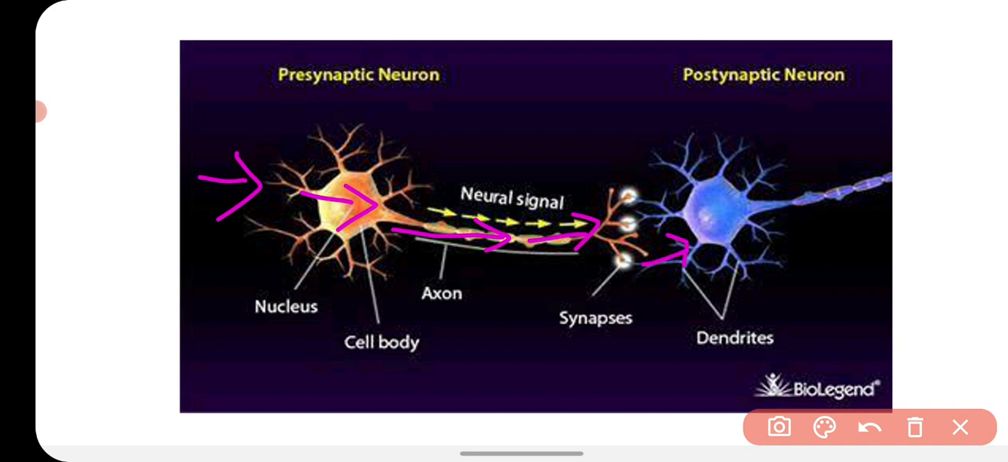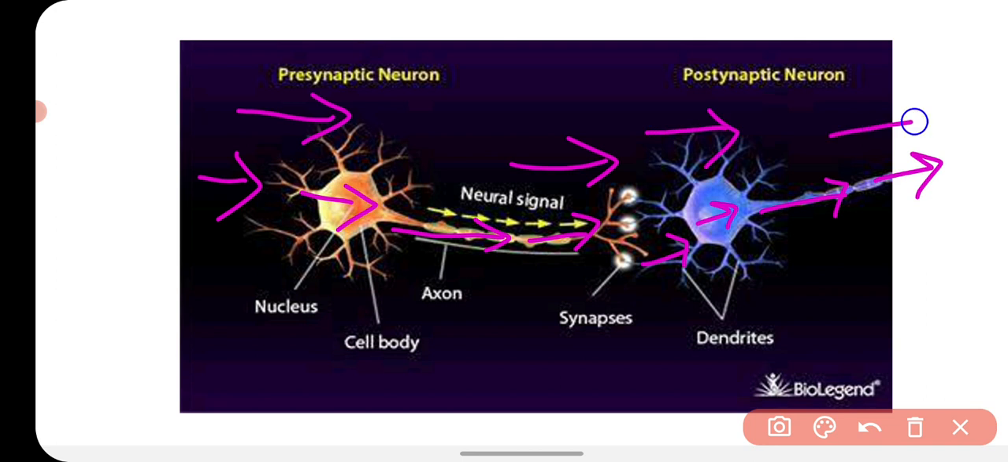Then further it proceeds into the cyton, then again in the axon, then it goes into the axon ending, and then again it goes into the next neuron. So likewise the impulse travels from dendrites to the axon ending, then again from the dendrites to the axon ending. So this is the one-way path of movement of impulses in the neuron.